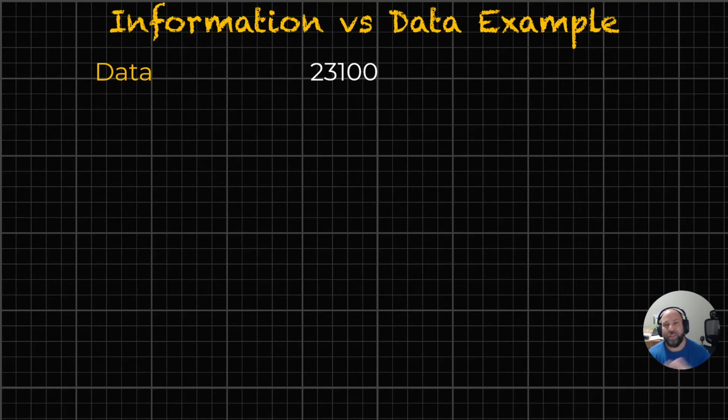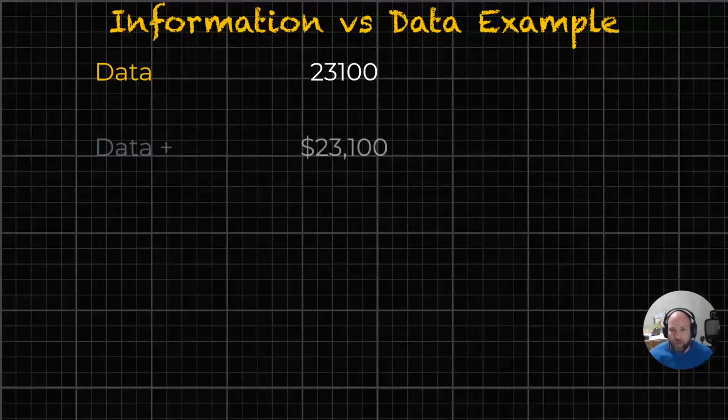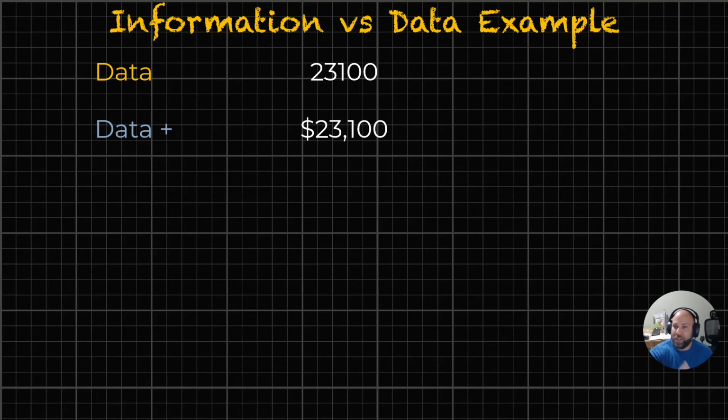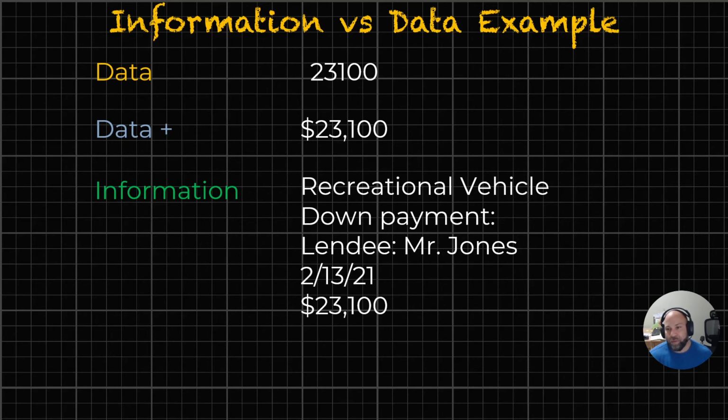All right. So data, right? Let's say this number. It could be any number. 23100. That doesn't mean anything. Doesn't have any coherent value to us, right? There's no logical anything about this. Well, if we add something onto it, oh, we add a dollar sign and a comma. Okay, so that still doesn't mean anything, but I'll call it data plus. That's $23,100. That's cool, fantastic. There's an extra piece of data, and then we'll get into information.